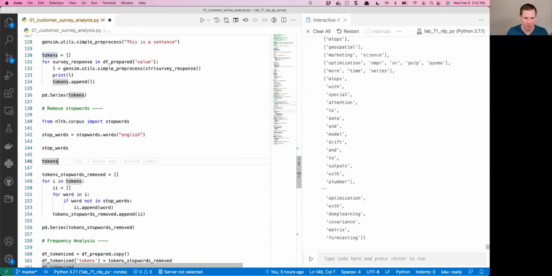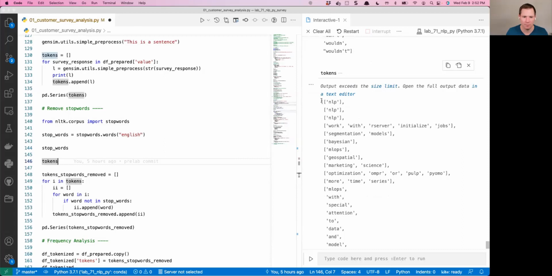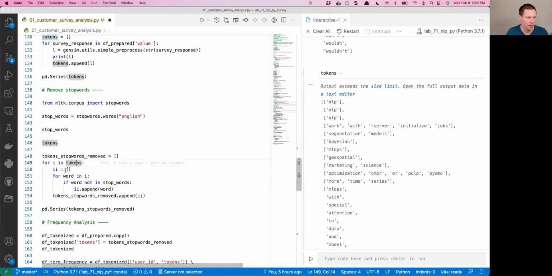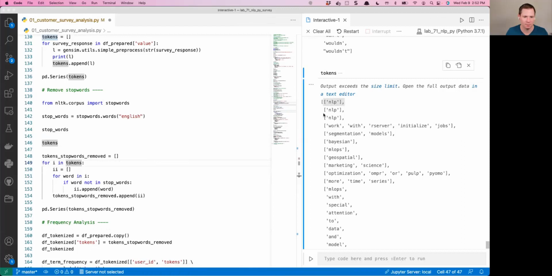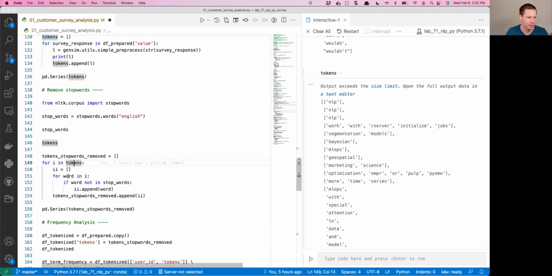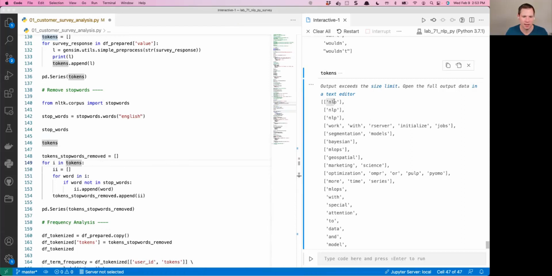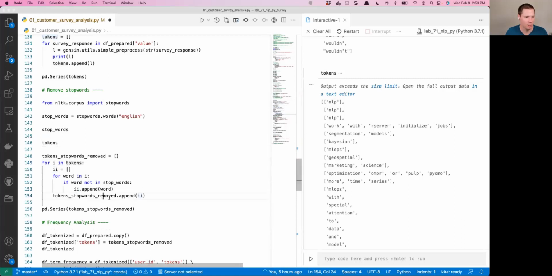And I'm going to take my tokens and process each of these. Because each of these is a list within a bigger list, I have to loop through each of these twice. I'm going to first break out each element, and then loop through each word within the list. And that's why there's two loops. You're going to see here, for i in tokens, then we create a separate list for word in i. That gets us into this inner loop. So for each word, if word is not in stop_words, it's going to add it to a new list called ii. And then we add that to the main list, which is called tokens_stop_words_removed.